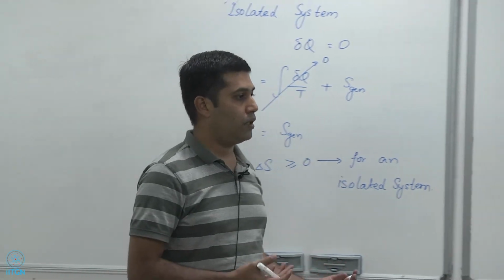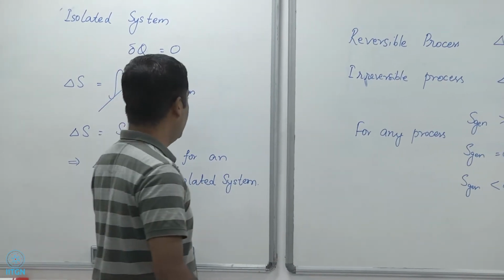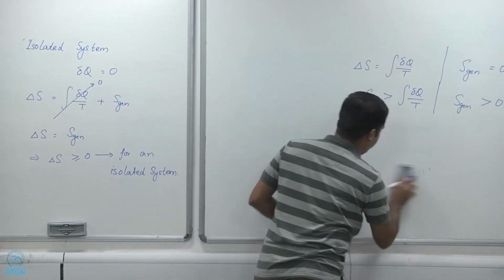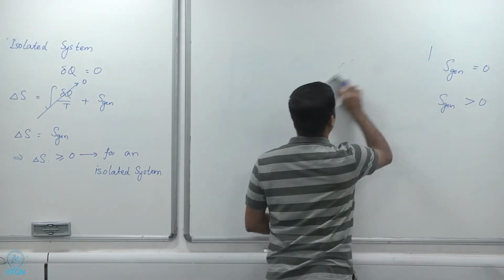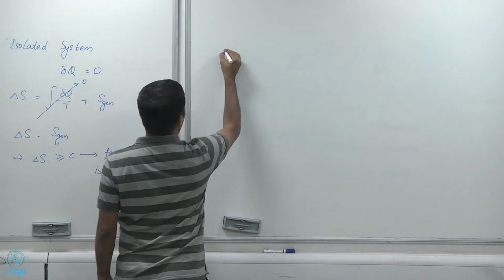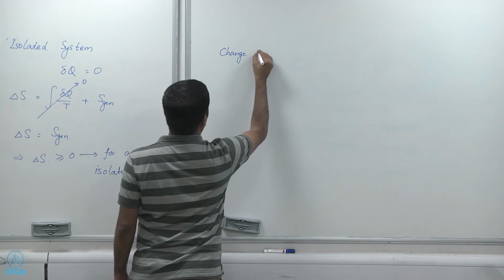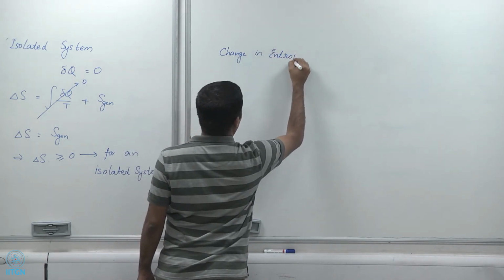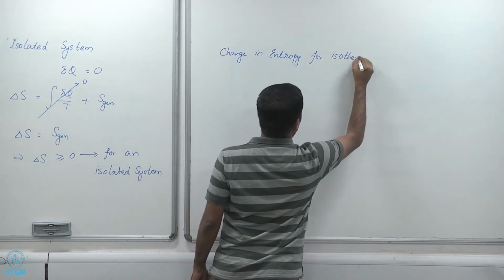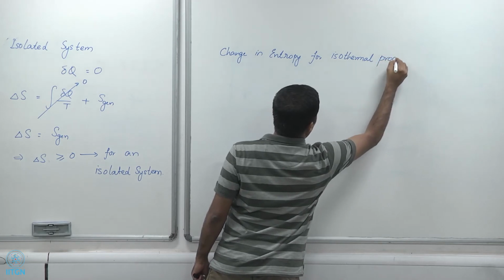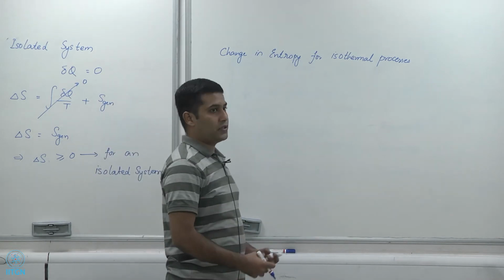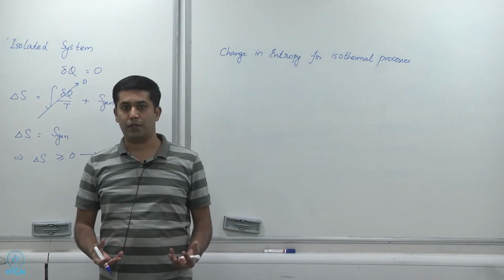Let's come back and see what the implications are for a heat engine, for example. But before we do that, let's look at the change in entropy for, let's say as a special case, when the temperature remains constant during a process.